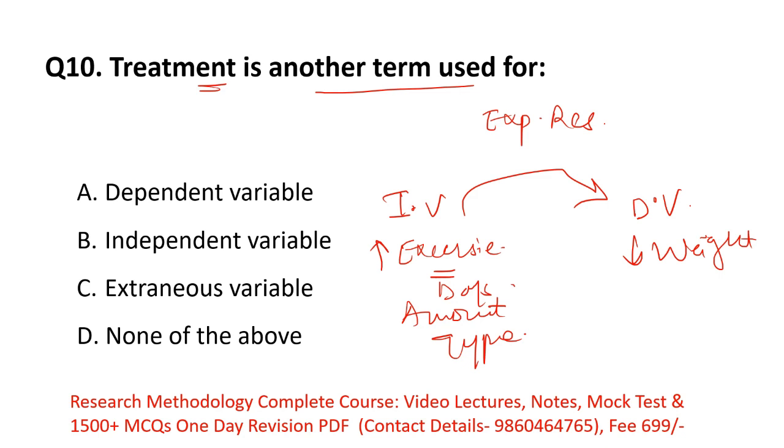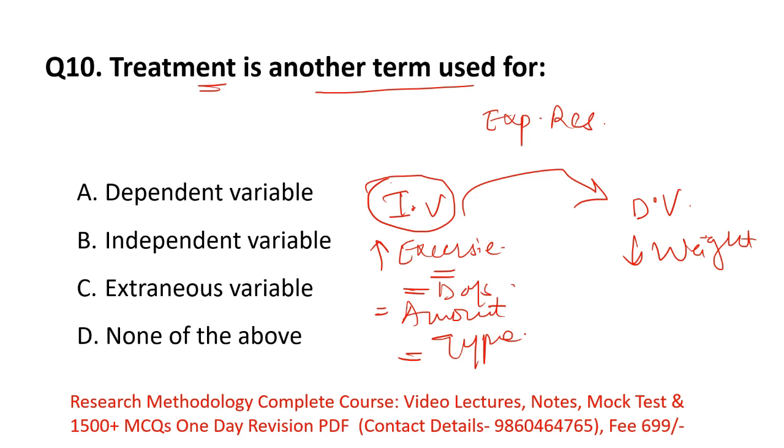So here, I am giving treatment to my independent variable because I am changing it. First I see how many days I am doing exercise, Monday to Friday or Monday to Sunday. Then the amount of exercise, how many hours, 1, 2, 3 or 4 hours, and next the type of exercise.